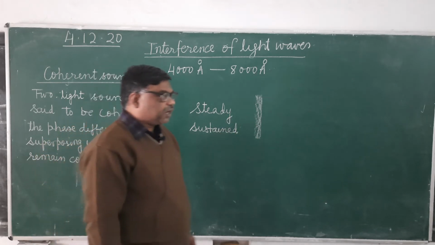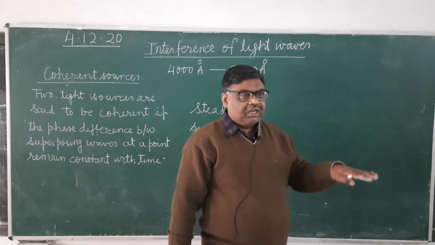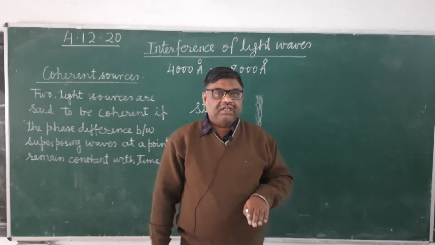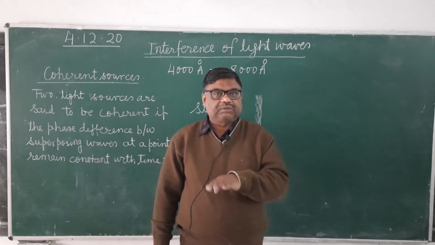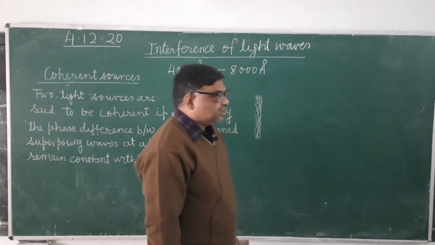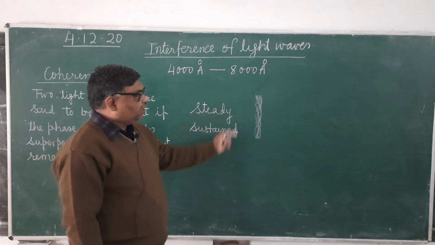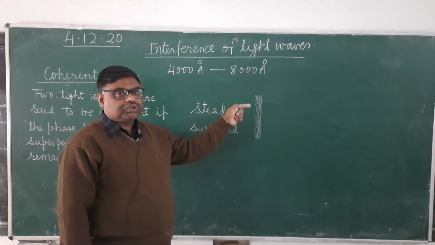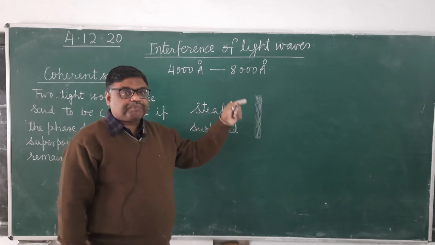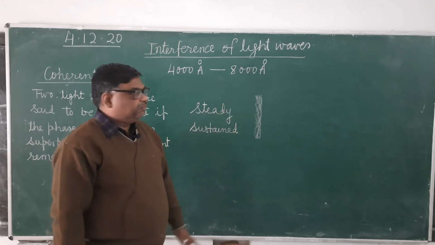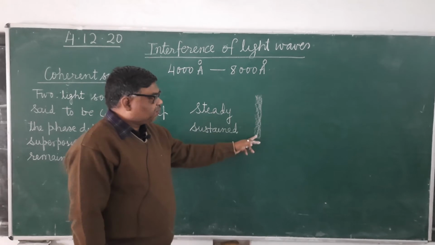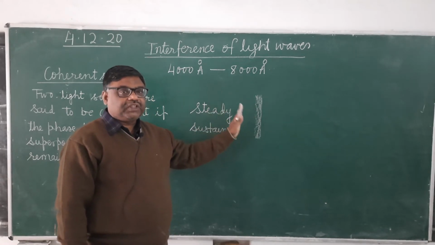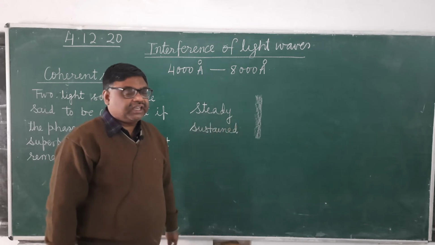Observable interference pattern means the uneven intensity distribution of the light. This will be observed only when the positions of the brighter regions and the positions of the darker regions are permanent. Is it clear? It means if here a brighter region has formed once, then at all times a brighter region should remain here.